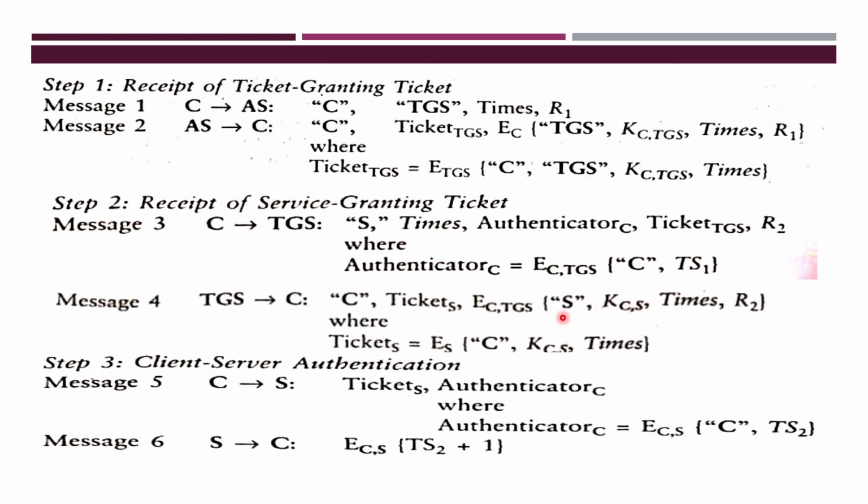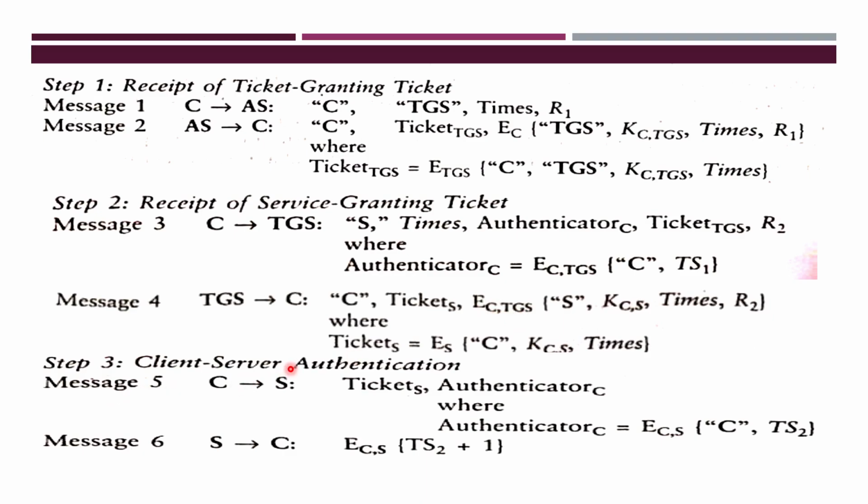Along with that you have one more piece of extra information, that is the EC TGS. It is encrypted using the short-term common key. Okay, it has the identification of the server, and the session key generated by TGS for further communication between client and server, and when the session started, that session time, and R2, that is the challenge received from C, which is sent back as it is. This whole information is encrypted using the common session key used between C and TGS.